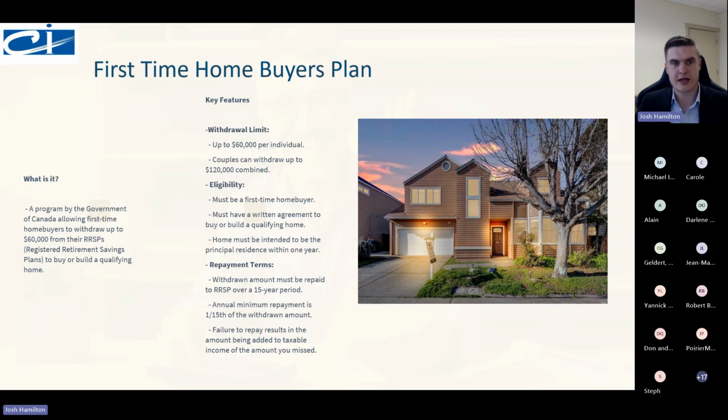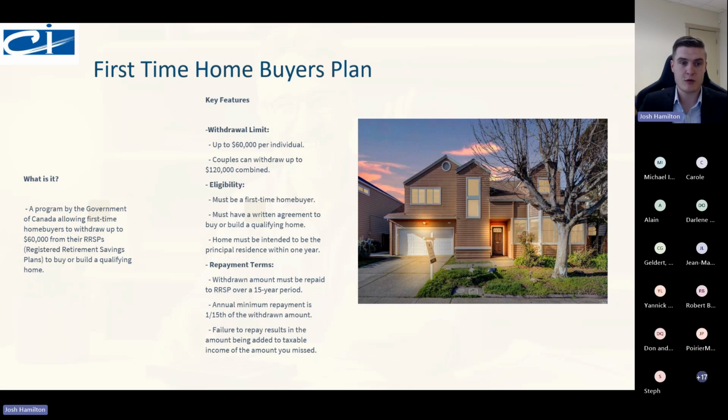Within the RRSP, there's the first time home buyers plan. This is a vehicle that the government of Canada has made to allow home buyers to withdraw up to $60,000 from their RRSPs. Now, in previous years, the maximum was $35,000, but as of 2024, they've increased that to $60,000. And it's to buy or build a qualifying home. So if you've had a principal residence or have previously owned a residence that you've lived in, it will not work. The withdrawal limit is up to $60,000 per individual. So if you and your partner have yet to purchase a home and you're investing quite heavily, you can have up to $120,000 of purchasing power for your first home through this plan.